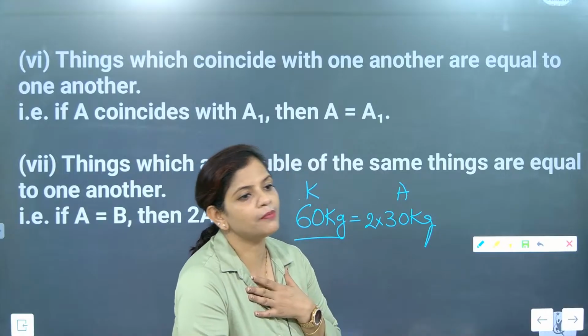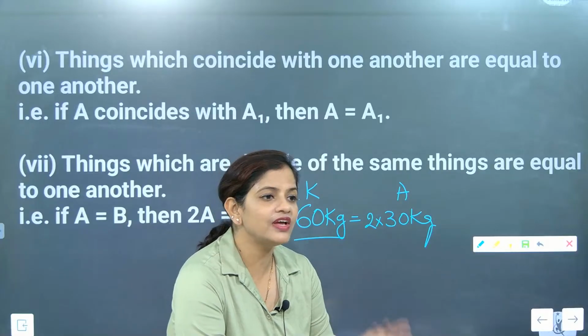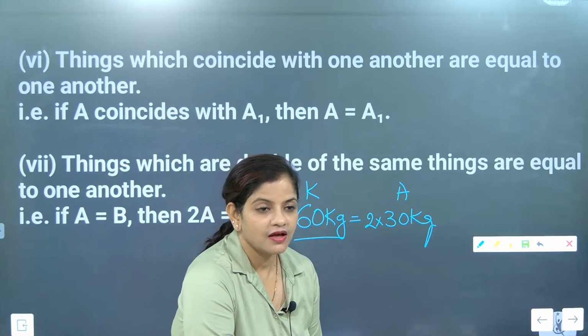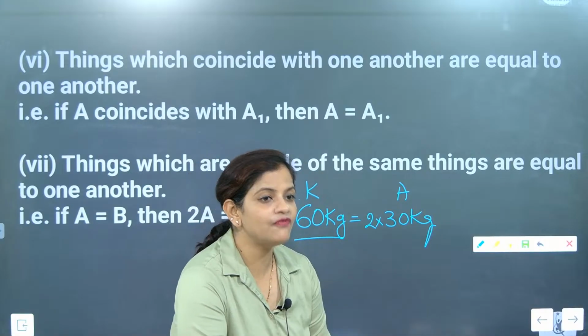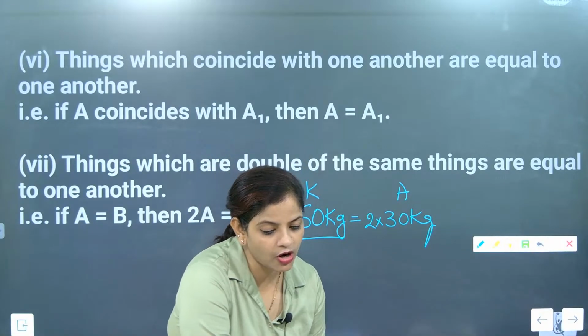Understood? Now if somebody says Khushbu aunty is 3 times Tanisha, then where will the 3 be multiplied? On Tanisha or Khushbu aunty? Understood? So that Tanisha will become equal to Khushbu aunty. So the greater one gets the multiplication, that's the most important part.